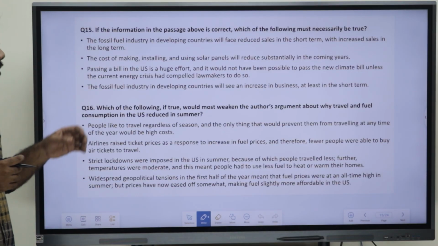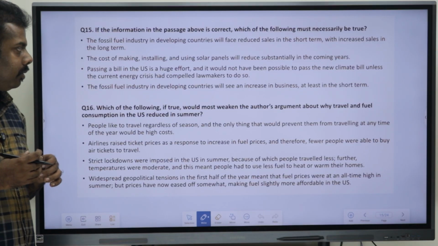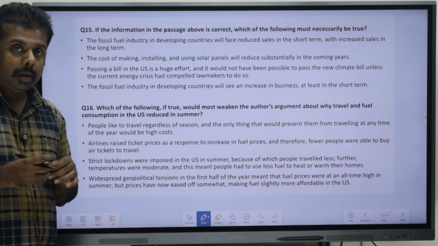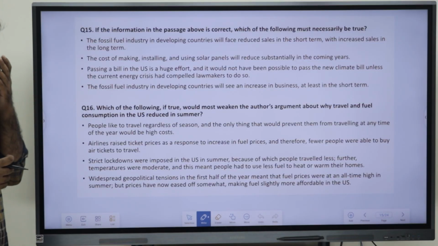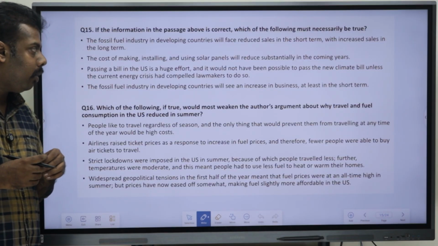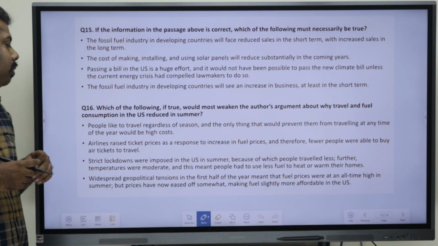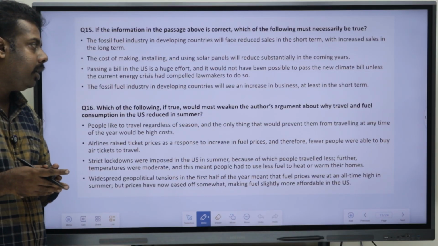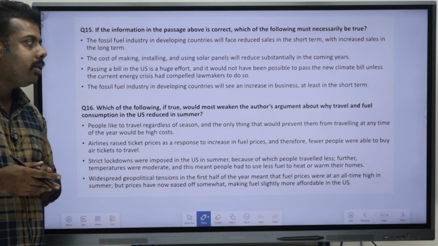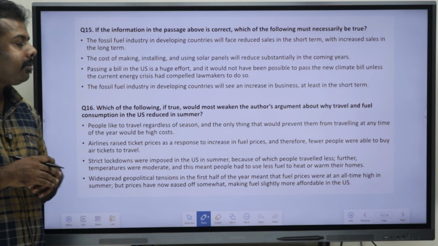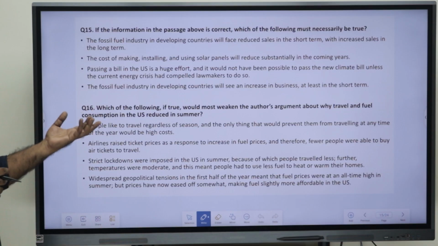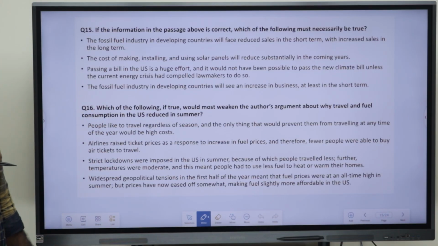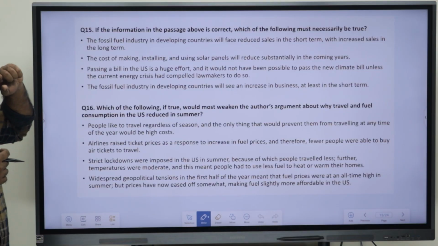Passing a bill in the US is a huge effort and it would not have been possible to pass the new climate bill unless the current energy crisis had compelled all lawmakers to do so. Then, the fossil fuel industry in developing countries will see an increase in business at least in the short term. Okay. So, which is the option that we can correct based on the passage? So, if we are just reading it,